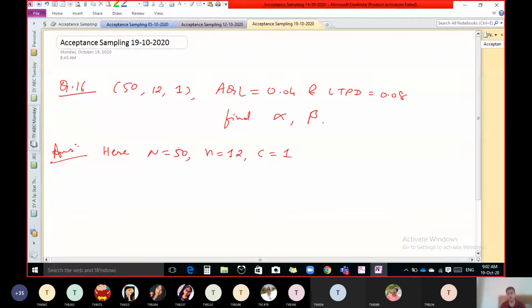We have to select 12 units randomly. We have to check these 12 units, and if we find that one unit is defective or no unit is defective, then we have to accept the lot and send the lot into the market. If more than one unit is defective, we have to reject the lot.